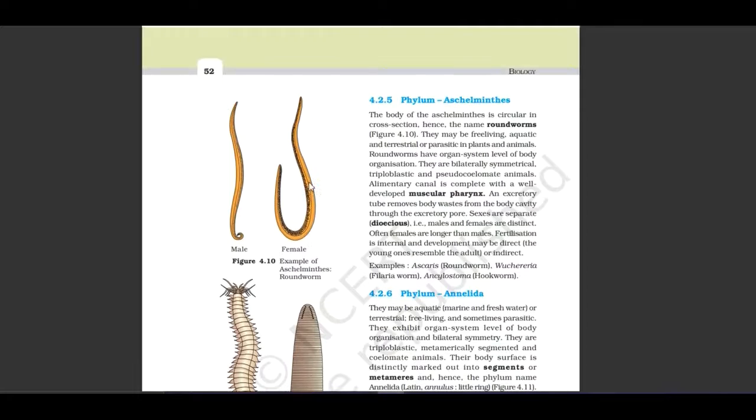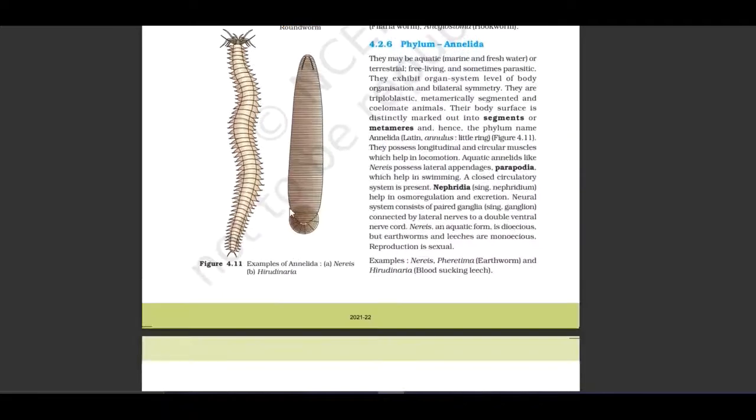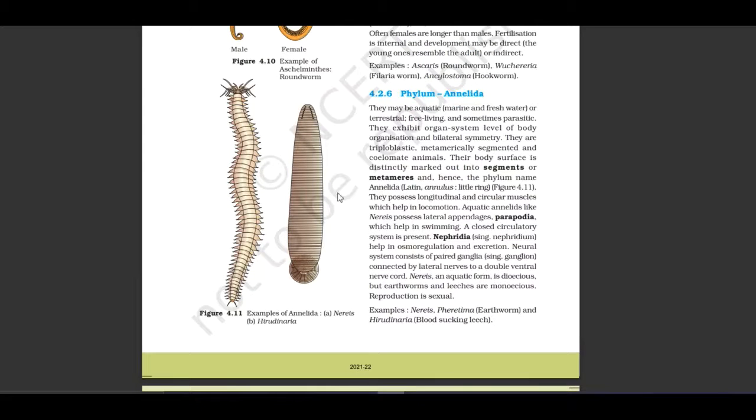Here you see females are longer than males. Let us see the next phylum, Annelida. They may be aquatic, marine, and freshwater or terrestrial, free-living, and sometimes parasitic. They exhibit organ system level of body organization and bilateral symmetry. They are triploblastic, metamerically segmented, and coelomate animals.